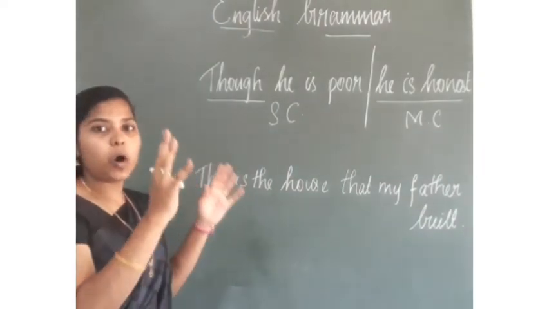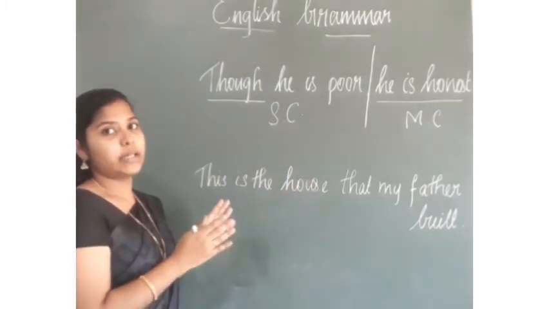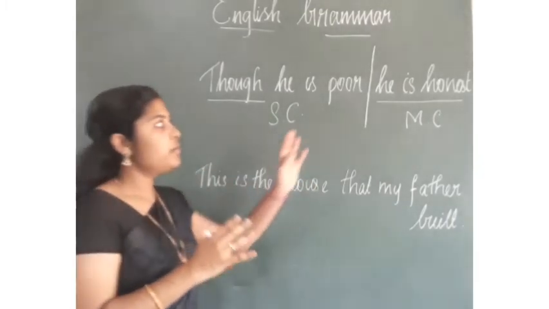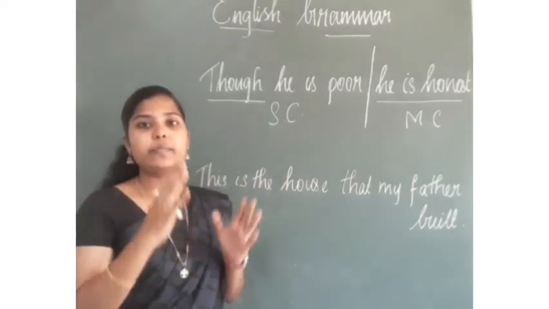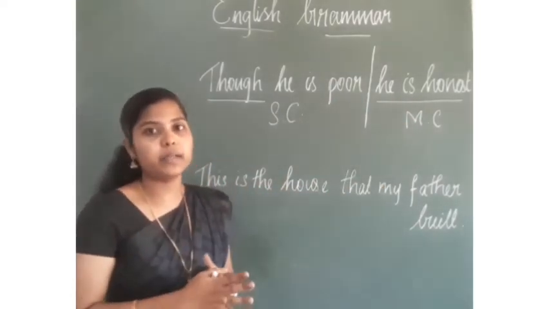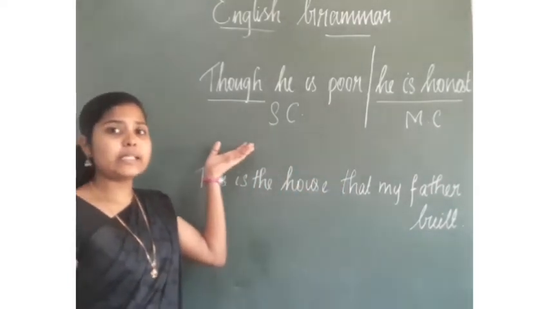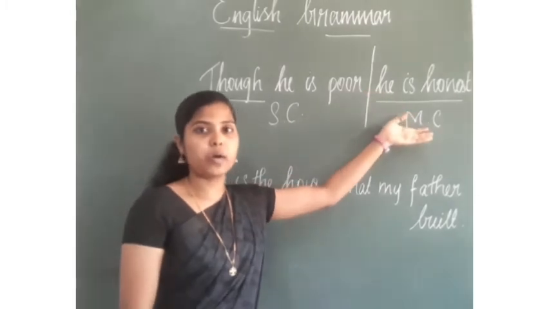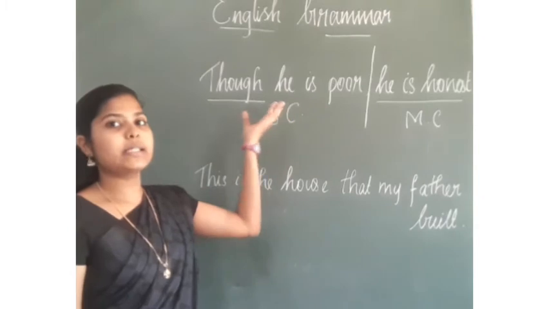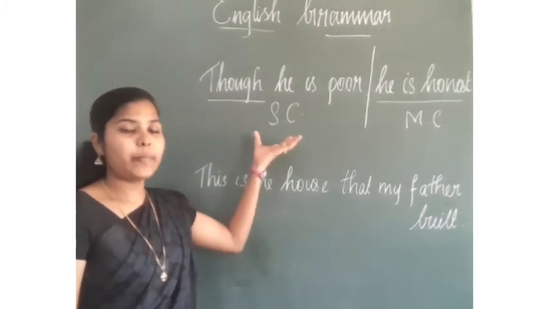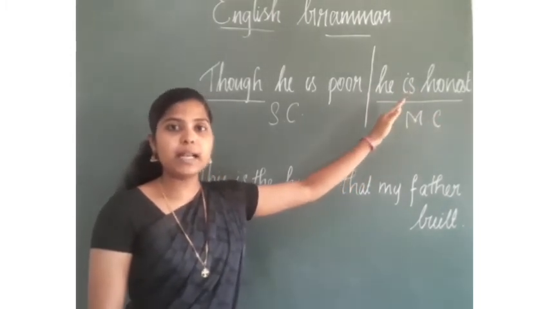A sentence, a clause, we can divide it into two, main clause and subordinate clause. Main clause always stands on its own. It has a subject and a predicate and a finite verb. But the subordinate clause always depends on the main clause. Now, though he is poor is the subordinate clause. It depends on the main clause. He is honest. Is that clear?